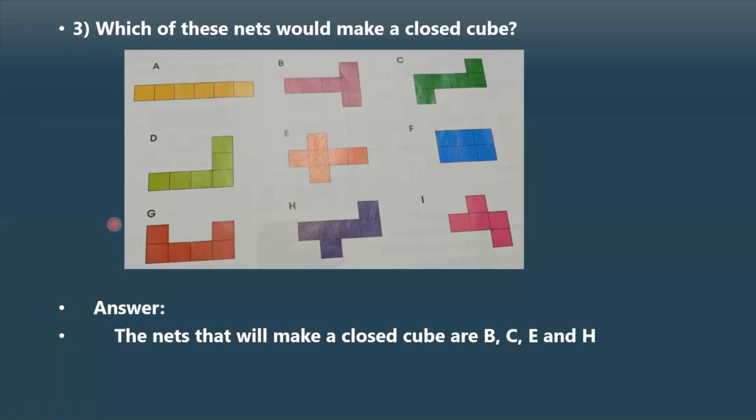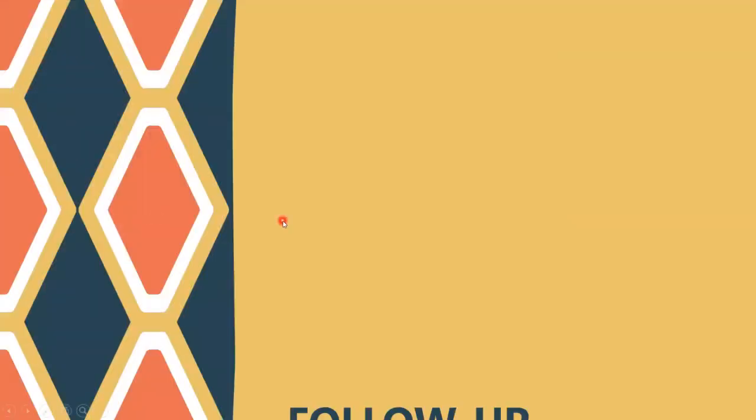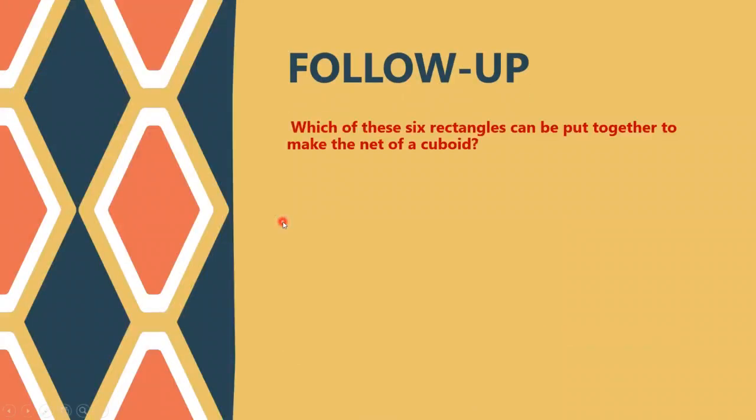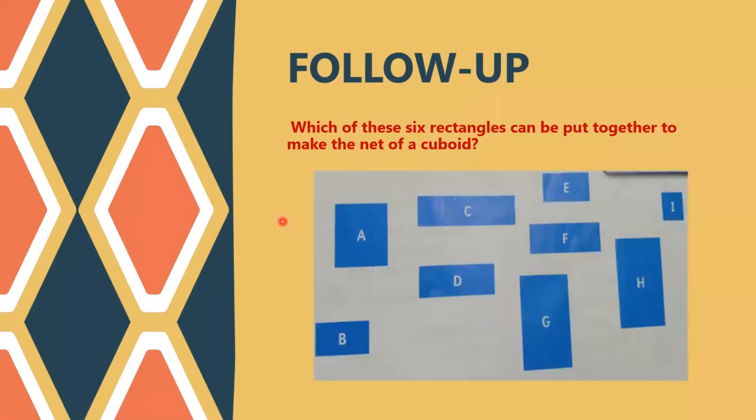Now, here comes a follow-up for you. Which of these 6 rectangles can be put together to make the net of a cuboid? Now you know what a cuboid is. It's a 3D shape, but all the 6 faces are rectangular in shape. From this, you can see a lot of shapes.